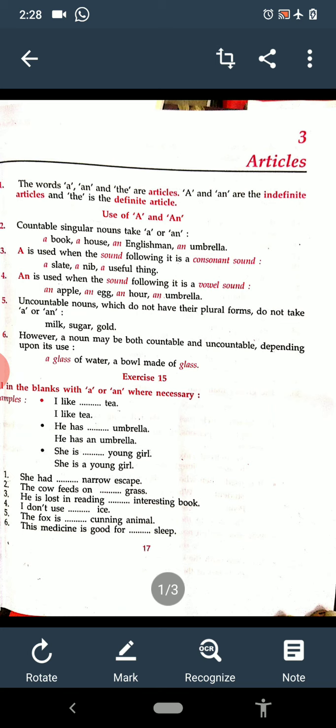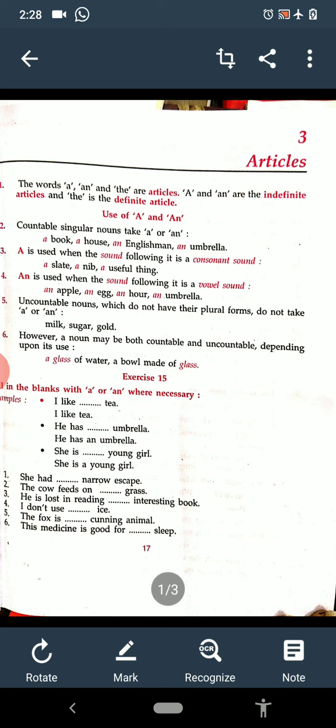Vowel sound is coming, then the answer is an umbrella. Then the third one is, she is dash young girl. Young, y sound is coming, then it is a consonant sound and we will use a here. She is a young girl.